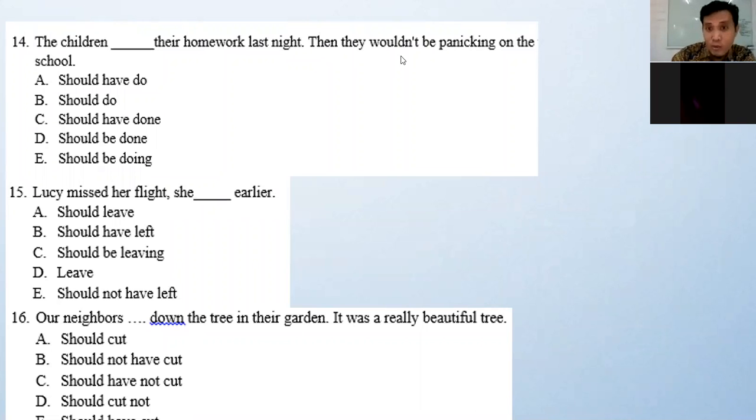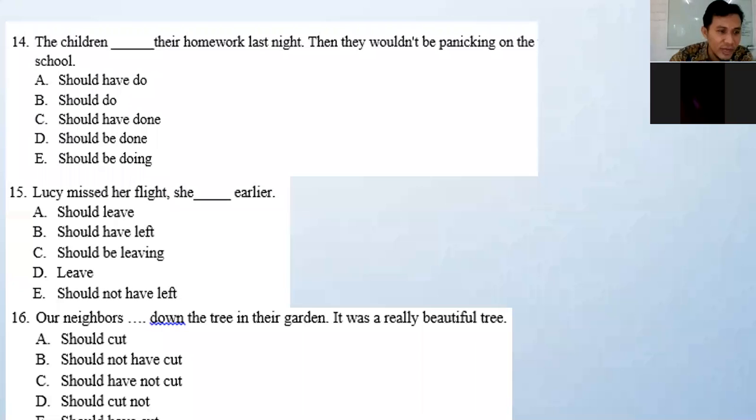Jadi dia panik karena baru mengerjakan atau belum mengerjakannya. Seandainya last night the children should have done their homework, then they wouldn't be panicking at school. Seharusnya sudah dikerjakan tadi malam, okay?